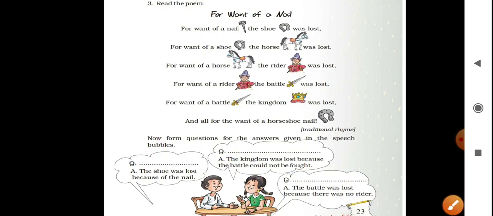Next, the kingdom was lost because the battle could not be fought. The question is, why was the kingdom lost? Next, the battle was lost because there was no rider. So again, here we can use why. Why was the battle lost?